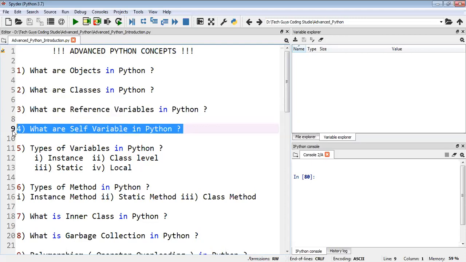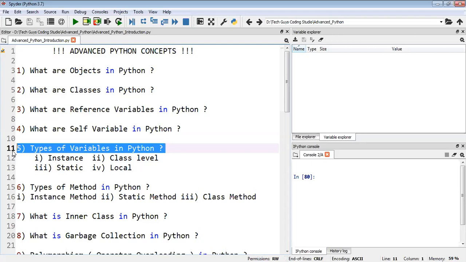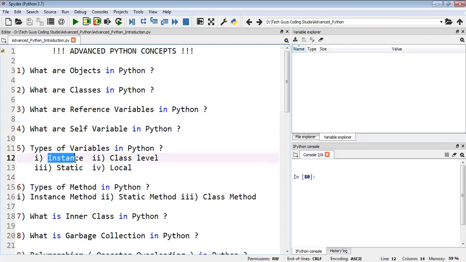Then another one is self variables in Python. Self variables also play a very important role in Python. A self variable is a variable that always points to the current object in a program. Then we have the types of variables in Python: instance variables, class level variables, static variables, and local variables.